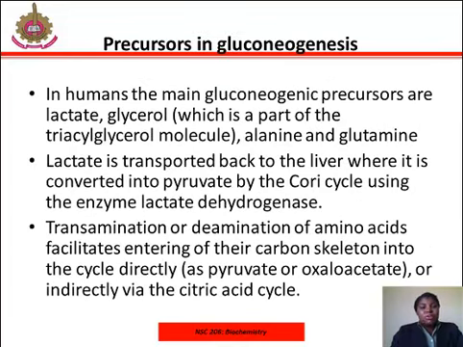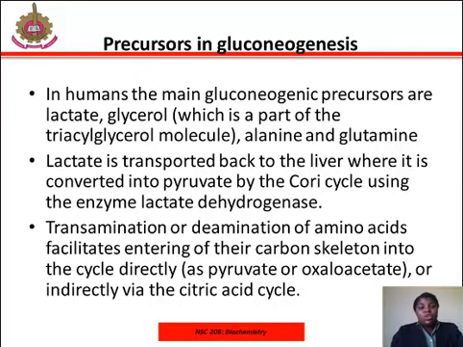What are the precursors in gluconeogenesis? In humans, the main gluconeogenic precursors are lactate, glycerol, alanine, and glutamine. Lactate is transported back to the liver where it is converted into pyruvate by the Cori cycle using the enzyme lactate dehydrogenase. Transamination or deamination of amino acids facilitates entering of their carbon skeleton into the cycle directly or indirectly via the citric acid cycle. Pyruvate, which is the first designated substrate of the gluconeogenic pathway, can be used to generate glucose.